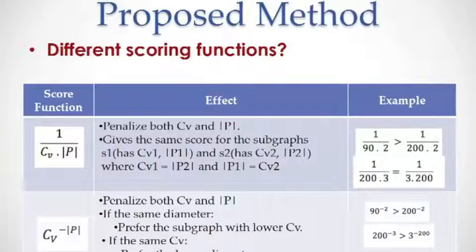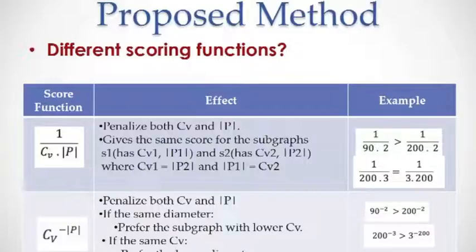For example, if one subgraph has 200 nodes and a path of 3, and the other subgraph has 3 nodes and a diameter or path of 200, these two would have the same score. Our scoring function takes this into account and corrects it.